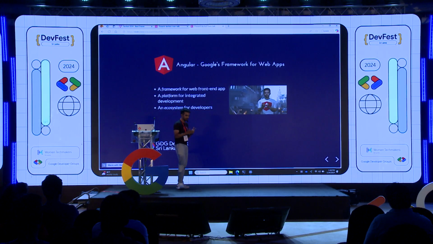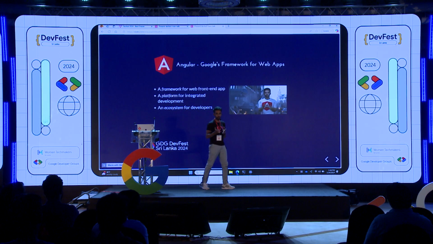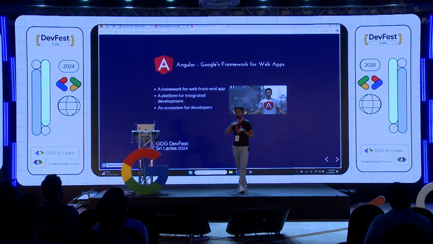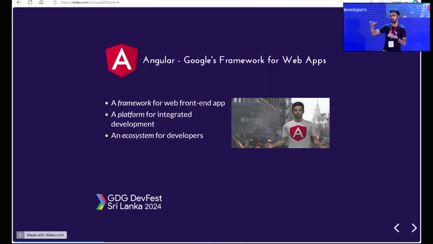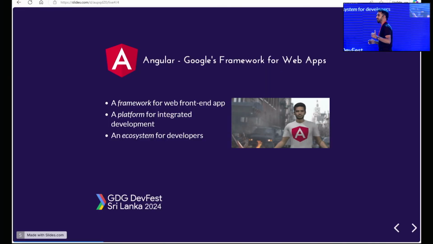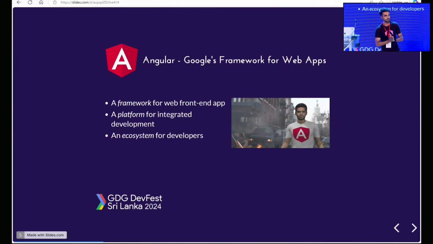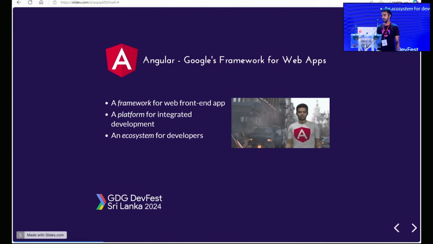If you ask about frameworks which are quite popular among developers, like React or Vue.js, Angular has been in a consistent stage for the last 10 years. If you see the adoption, it has been consistent for the last 10 years, which means there is a wide community of members who have been pushing Angular along, including the GDEs and also the Angular team members.